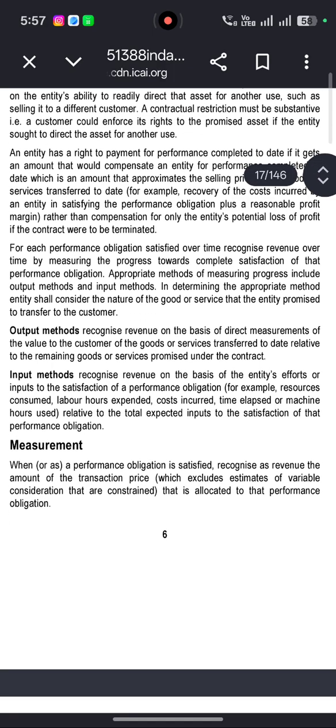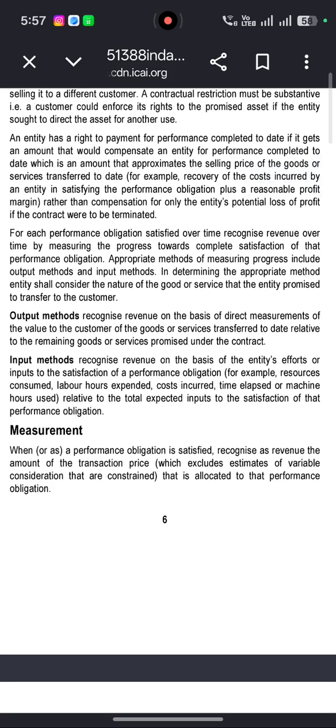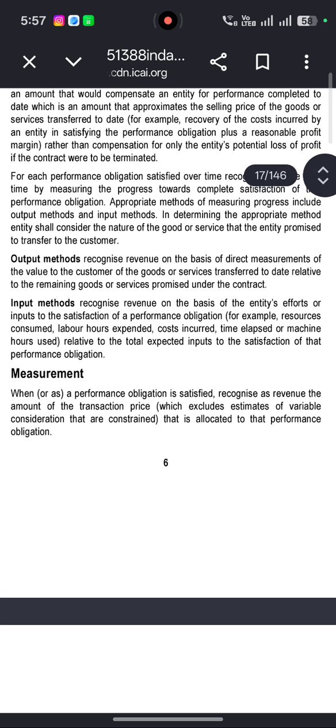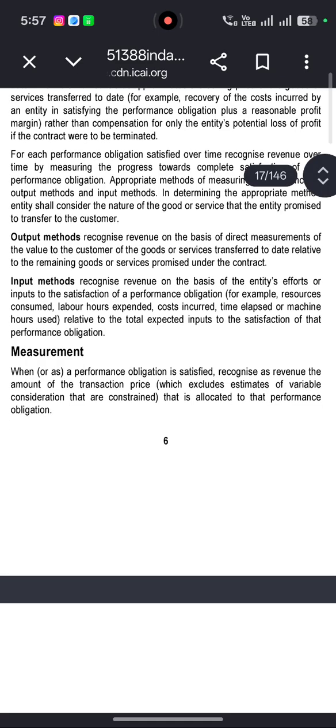For each performance obligation satisfied over time, recognize revenue over time by measuring the progress towards complete satisfaction of that performance obligation. Appropriate methods of measuring progress include output methods and input methods. In determining the appropriate method, an entity shall consider the nature of the goods or services that the entity promised to transfer to the customer. The output method recognizes revenue on the basis of direct measurement of the value to the customer of the goods or services transferred to date relative to the remaining goods or services promised under the contract.